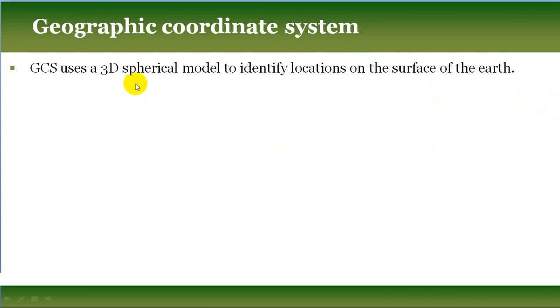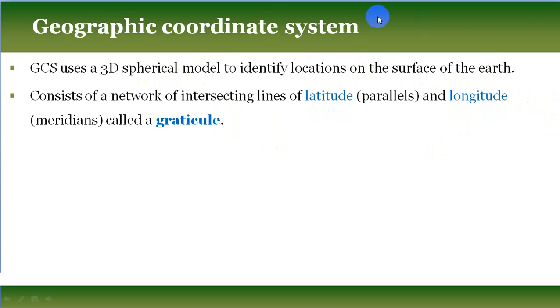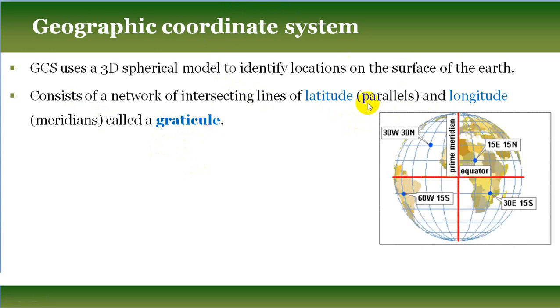GCS uses a three-dimensional spherical model or globe shape to identify locations on the surface of the earth. It consists of a network of intersecting lines of latitude and longitude. Latitudes are also called parallels, and longitudes are also called meridians. The intersecting latitude and longitude lines are called the graticule.